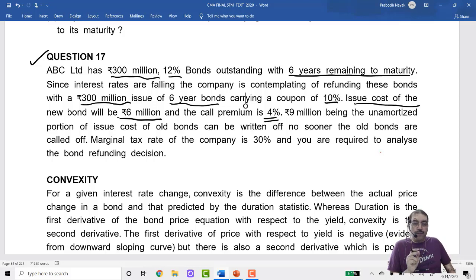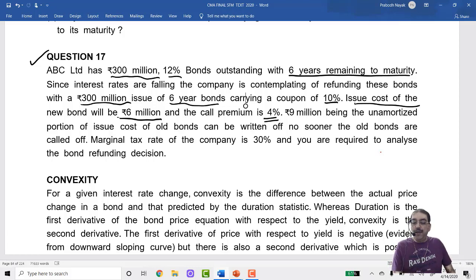Profit or loss? If I'm paying premium, it is profit or loss? It is a loss. From where do I meet that loss? Out of profit and loss account. Which means I'm going to debit this amount to profit and loss. Remember these points, I'm going to come back to this.